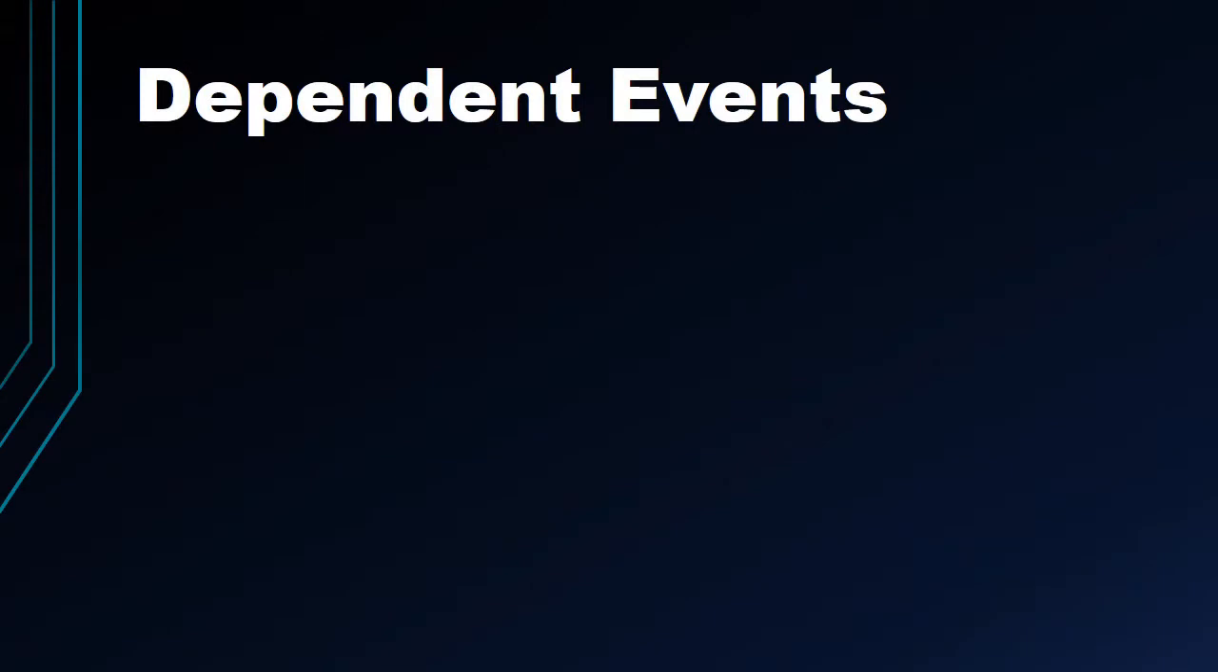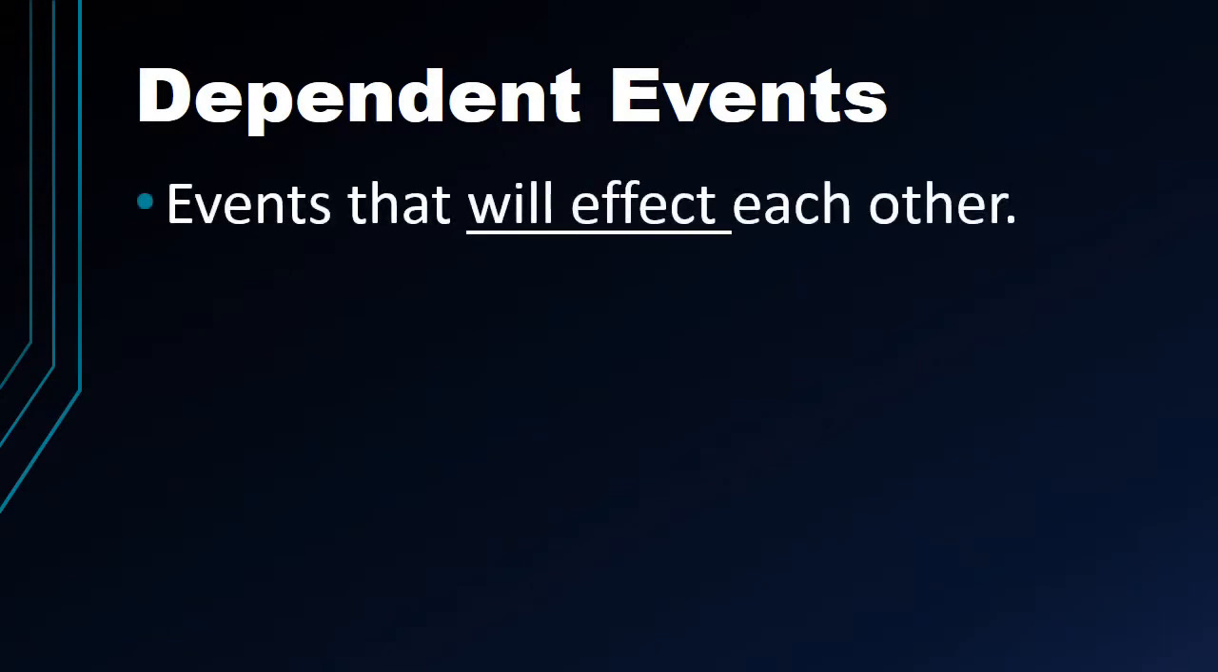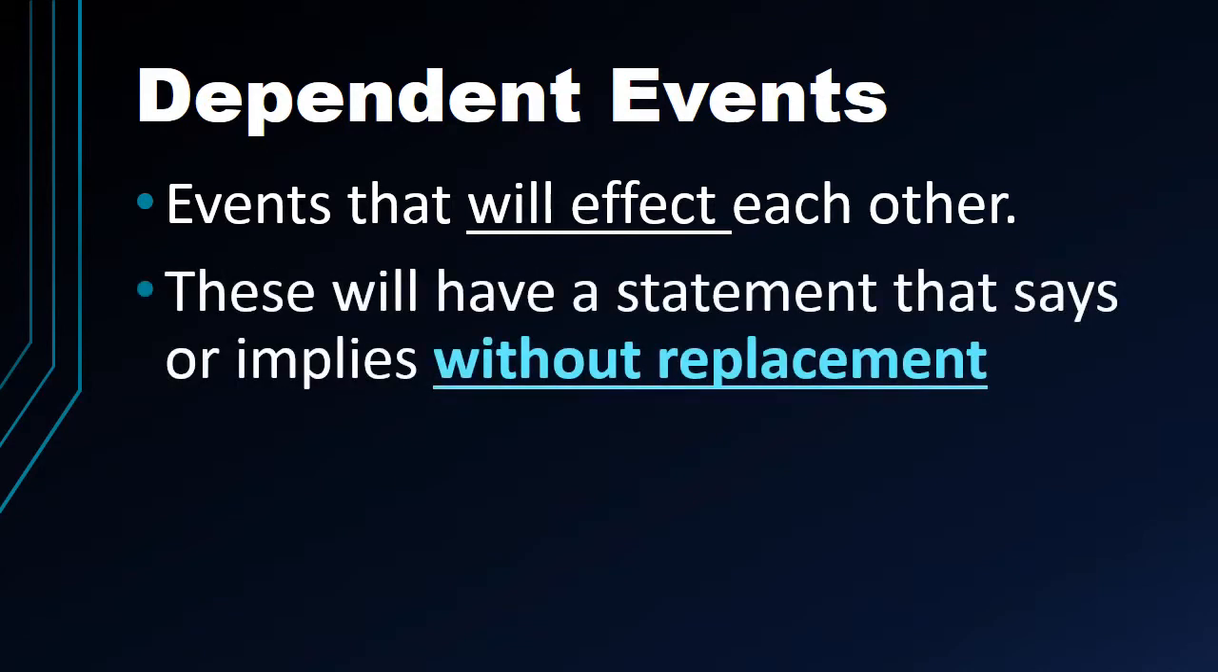So now we're going to talk about dependent events. With dependent events, these are events that will affect each other. These will have a statement that says or implies, and this is the key, without replacement. Inside of the word problem, it'll either say without replacing, without replacement, or it'll give some phrase that implies that you do not or cannot put it back with the rest of the items.